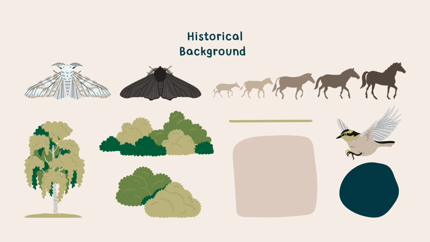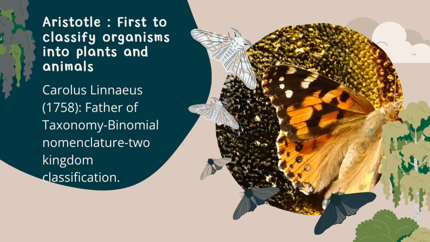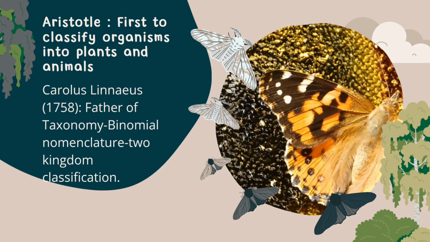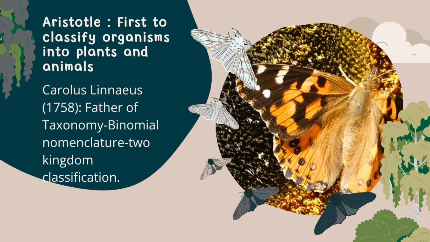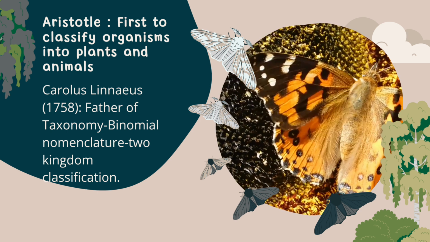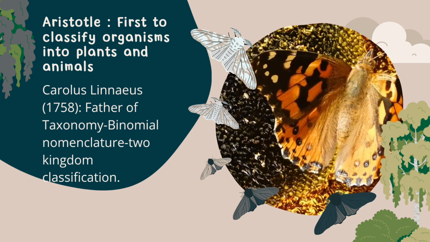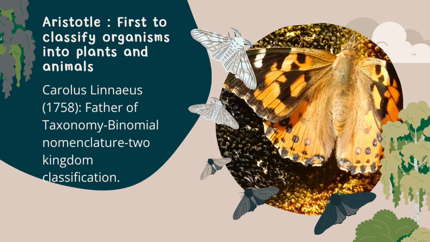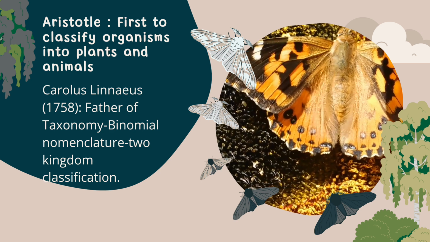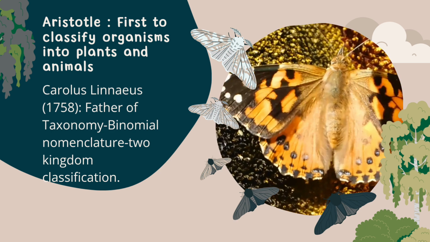Then, the historical background of biological classification. Aristotle first classified organisms into two main categories, plants and animals. Carolus Linnaeus, in the year 1758, who is called the father of taxonomy, introduced binomial nomenclature and the two kingdom classification, plants and animals.